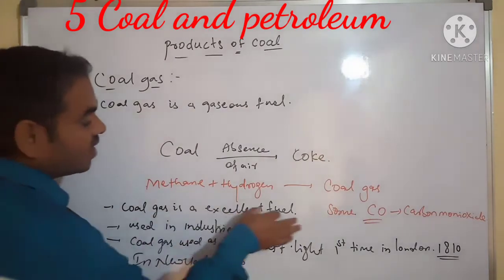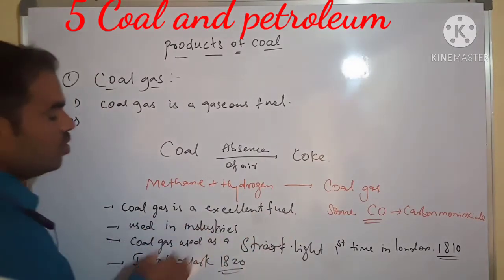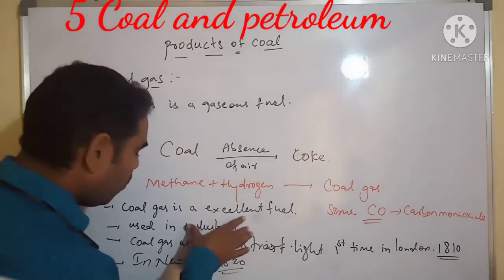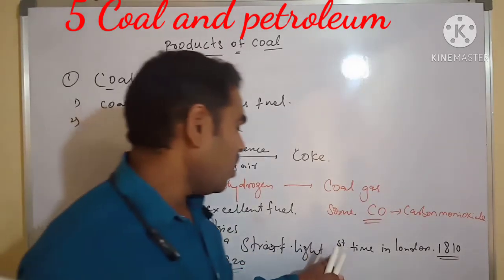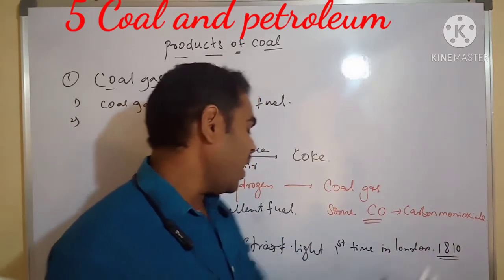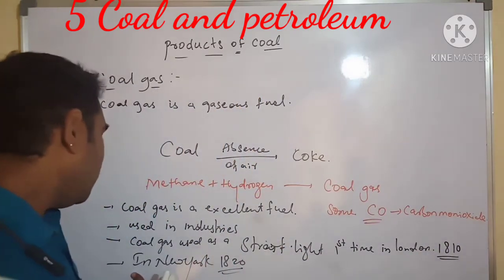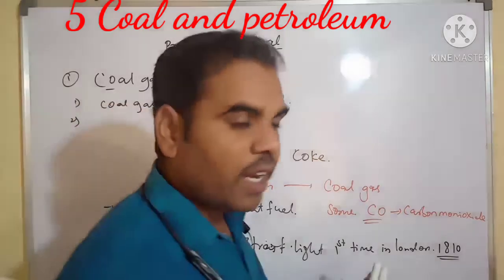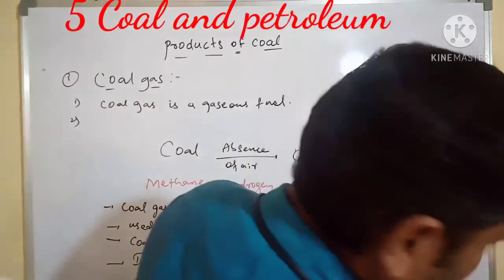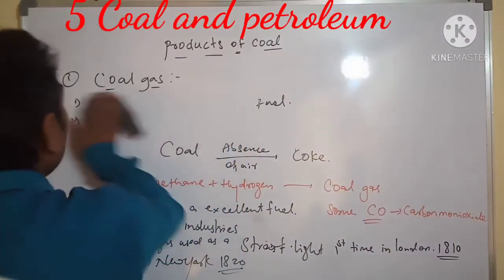Coal gas is an excellent fuel, used as an industrial fuel. Coal gas was used for street light first in London in 1810, and in New York in 1820.